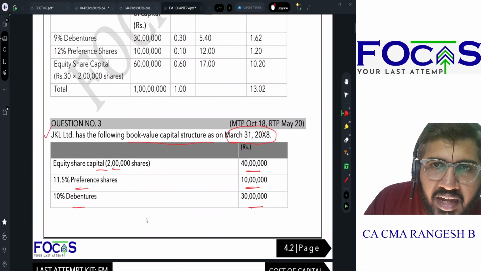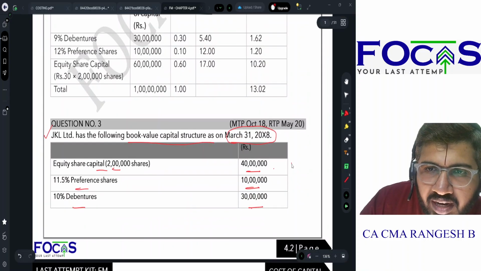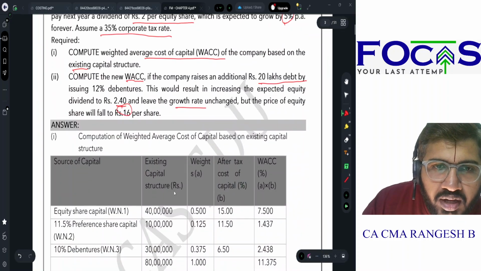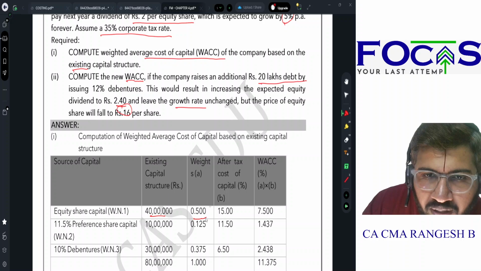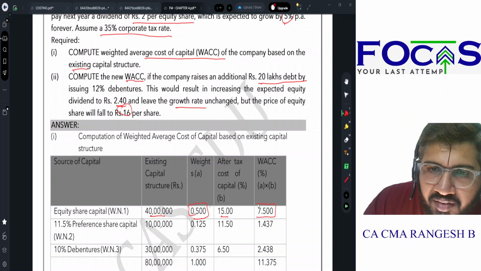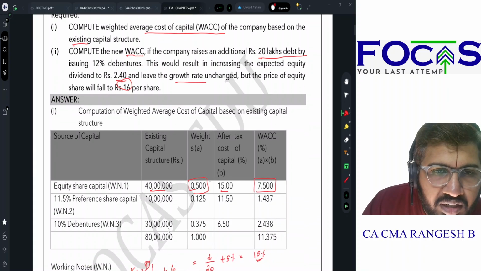Total equity that I have is how much? 40 lakhs. Total capital that I have is 80 lakhs. So என்னோட equity எவ்வளோ percentage? 50% is equity. கரெக்டா? So அதான் இங்க போட்டிருக்கேன். Equity 40 lakhs, 50% is 0.5 into 15% gives me a weighted average cost of 7.5%.